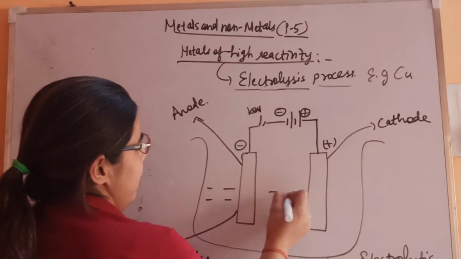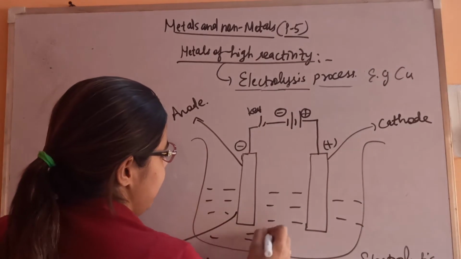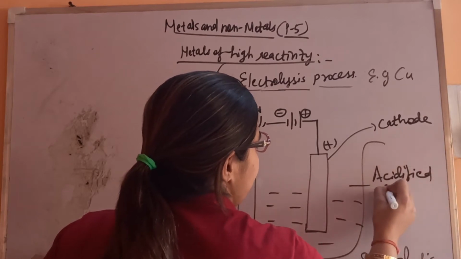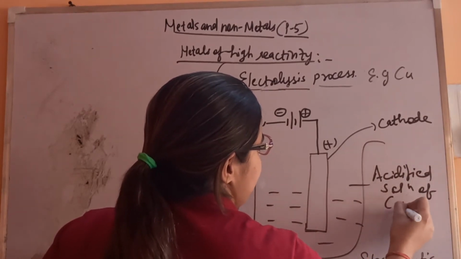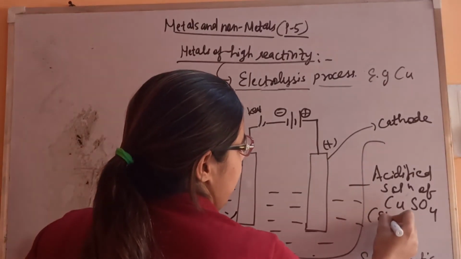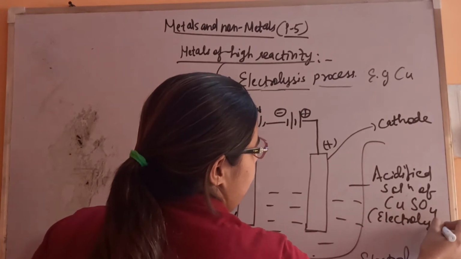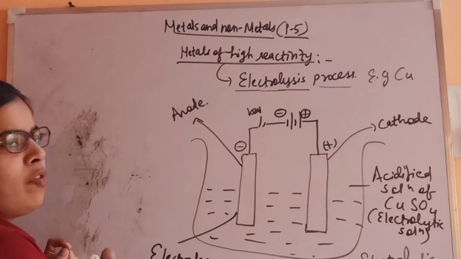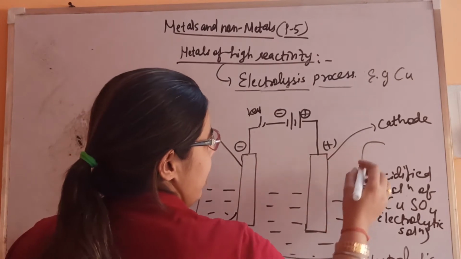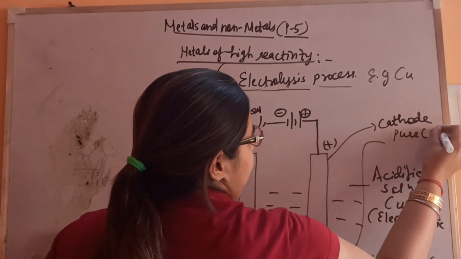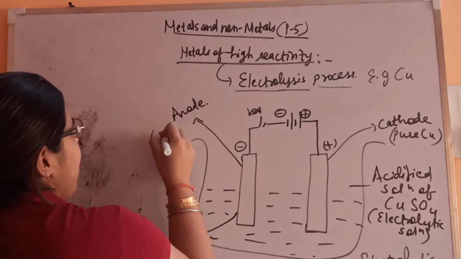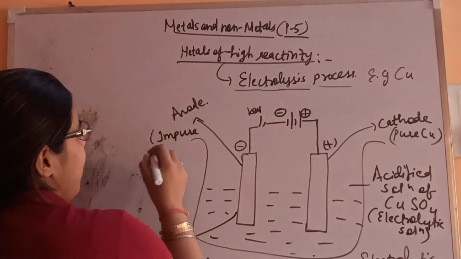Both the electrodes are dipped in the electrolytic solution, that is an acidified solution of copper sulfate, which is known as the electrolytic solution. And the rods are made up of copper: pure copper at the cathode, and at the anode impure copper, which has to be made pure.